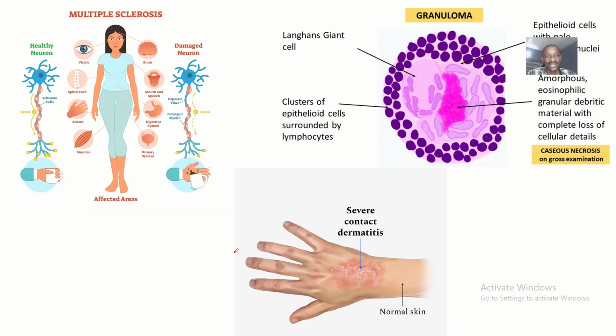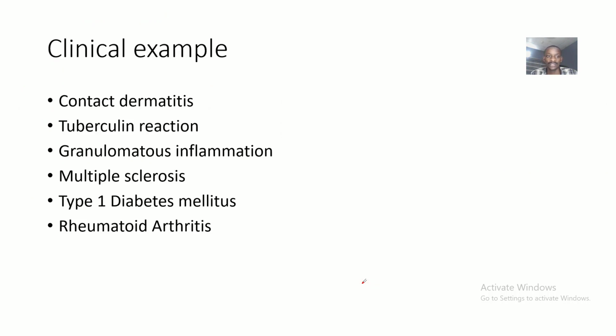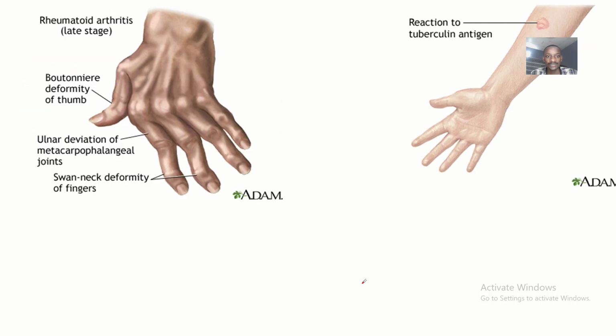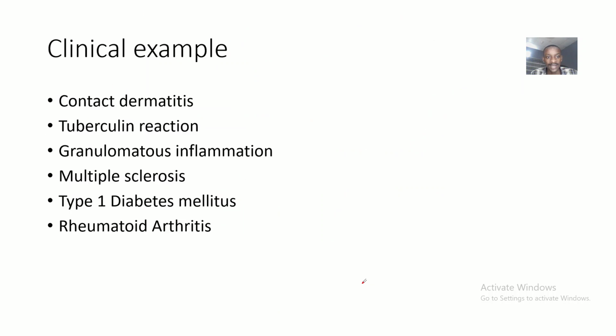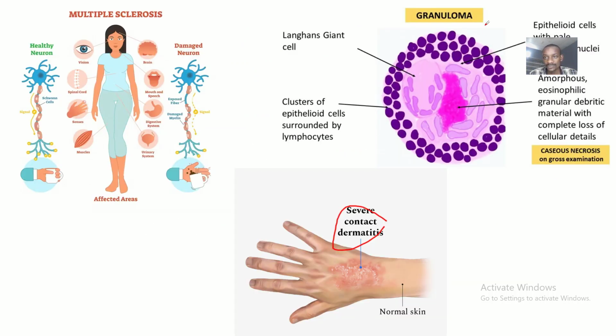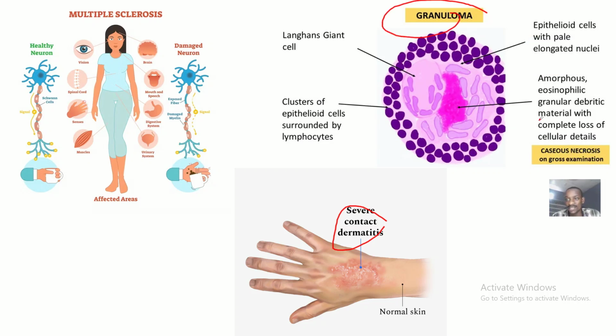Okay, so now we'll be talking about examples of medical conditions that basically have this type 4 hypersensitivity reaction. Contact dermatitis, all right, has this type 4 reaction. Tuberculin reaction, right, has this. Granulomatous inflammation, all right, has this. Let me take it down in case you want to look at the characteristics, but I already have videos on granulomatous inflammation.